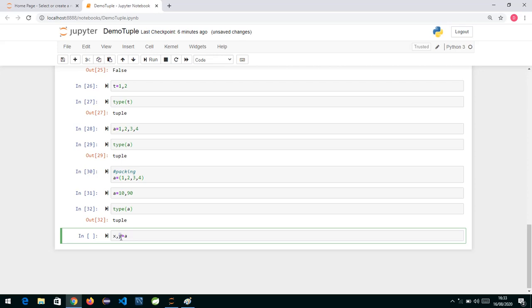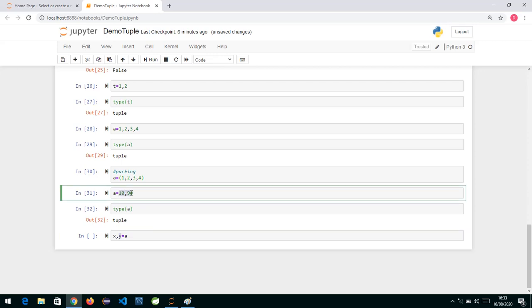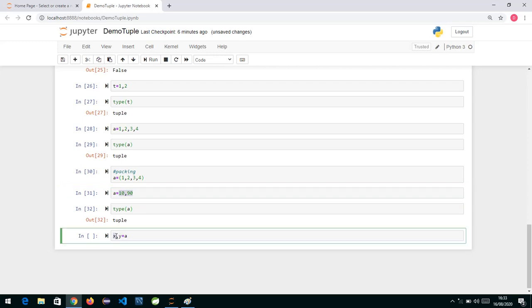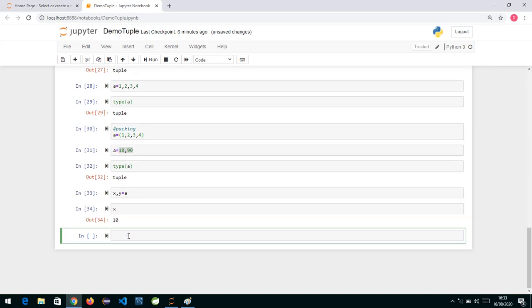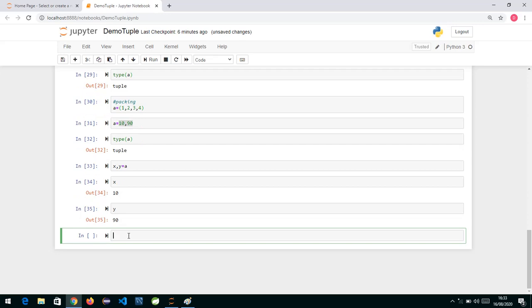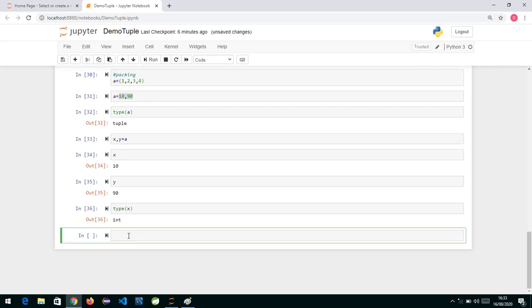The individual items from this tuple are unpacked and assigned to the variables x and y. If I check the value of x, it is 10, and the value of y is 90. And the type of x would definitely be int. So unpacking basically means extracting the individual elements and putting them inside variables.